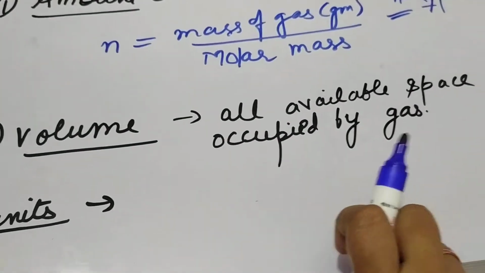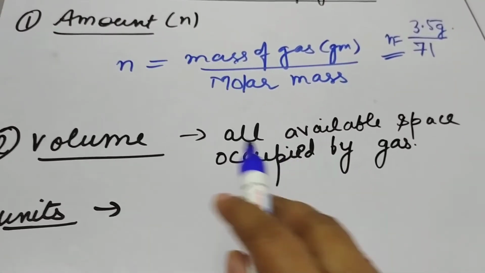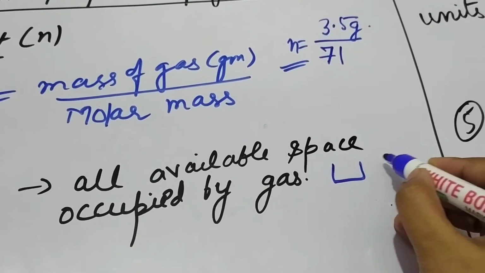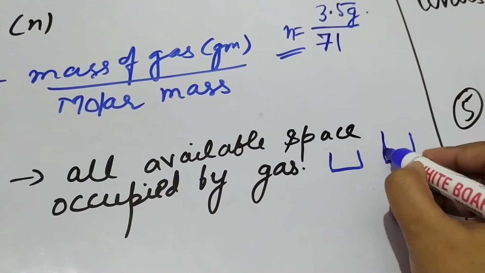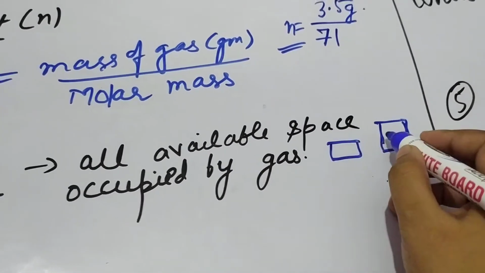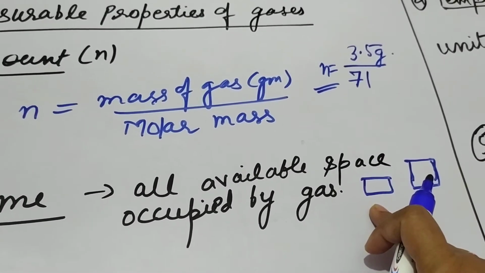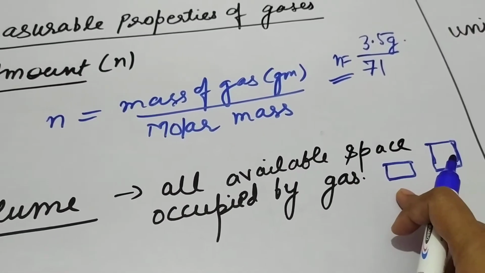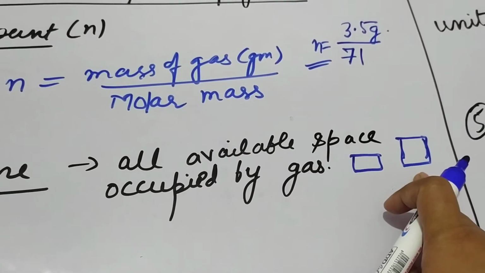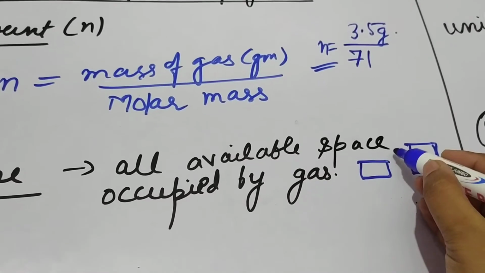Next is volume. Volume is all the available space that is occupied by the gas. If you keep the gas in a small vessel, or if you keep the gas in a big vessel, whatever may be the size of the vessel, it will occupy the available space, that is the volume of the vessel. If you keep it in a small container, it will occupy the space of the small container. Obviously its volume will be less, and if you keep it in a large vessel, it will occupy all the available space and its volume will be the volume of the vessel. So here the volume will be more, obviously.